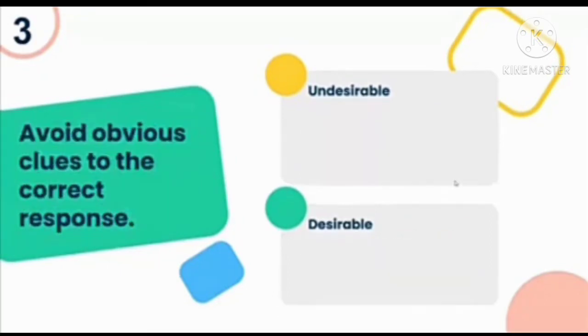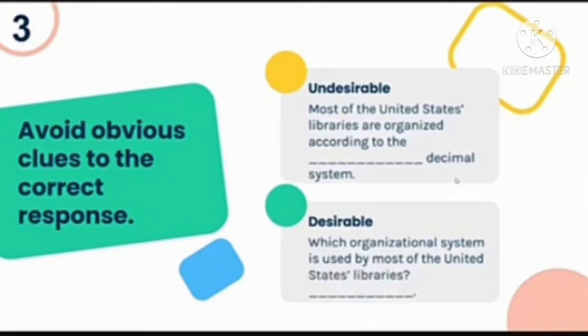Third, avoid obvious clues to the correct response. Do not put obvious clues in the unfinished statement. For example: Most of the United States libraries are organized according to the blank decimal system.